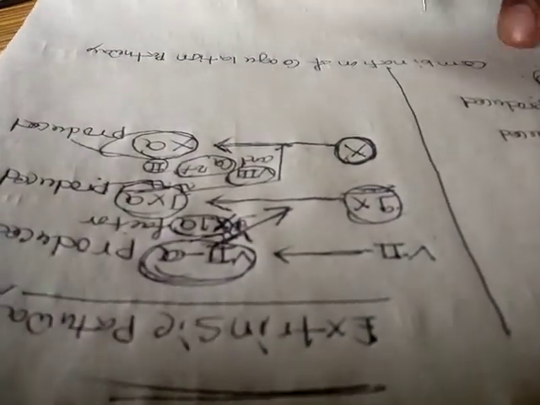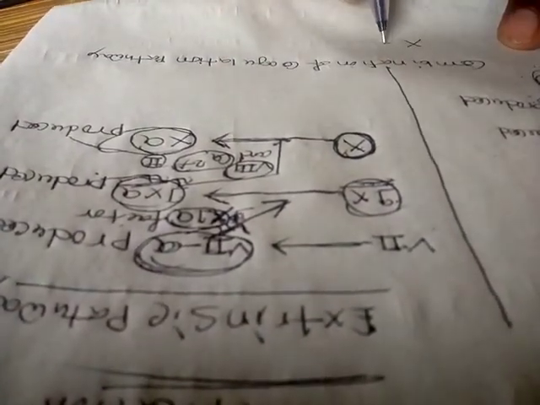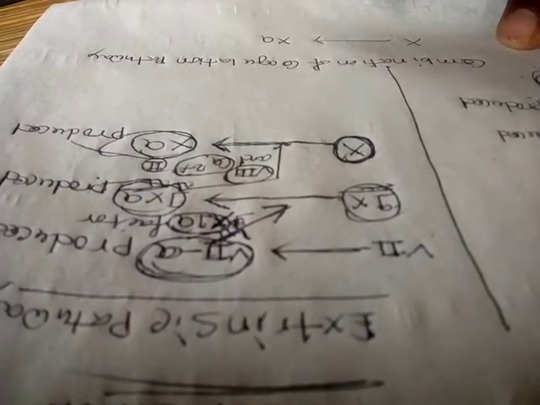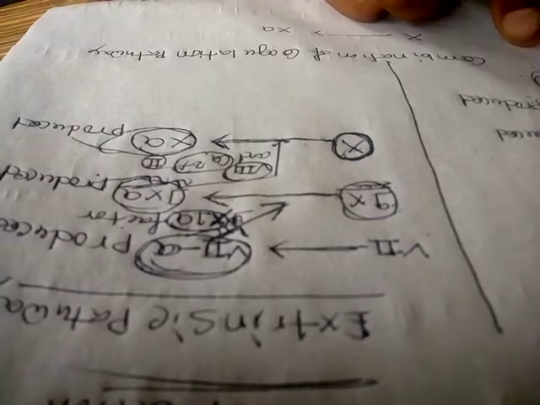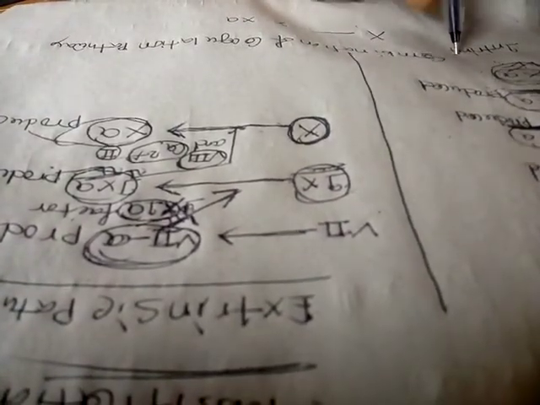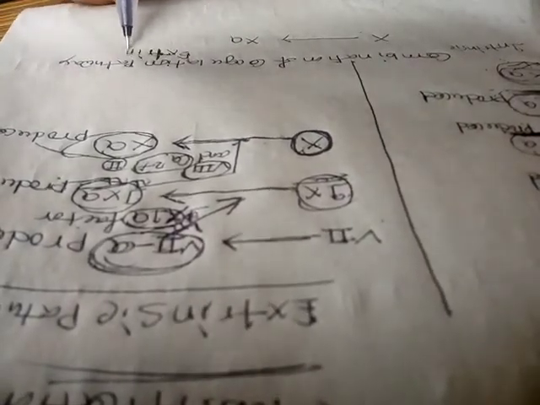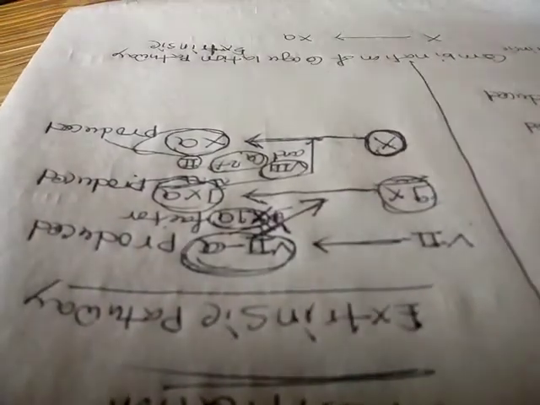After that, we can see 10 to 10A factor is produced in both ways, extrinsic pathway and intrinsic pathway.